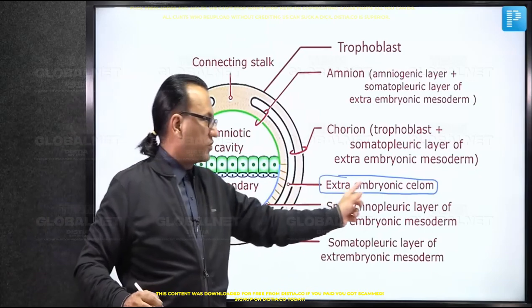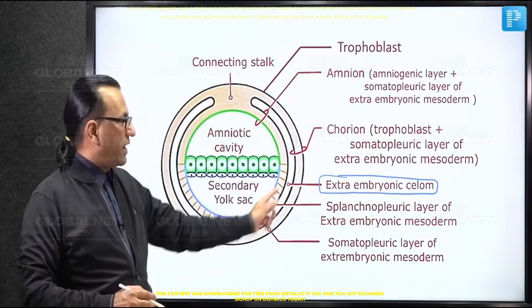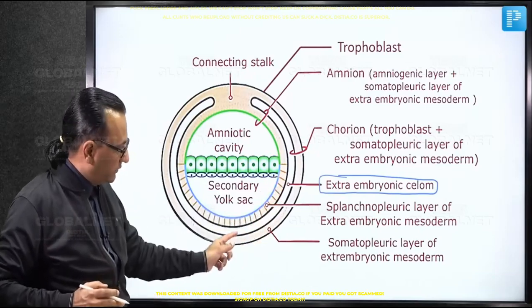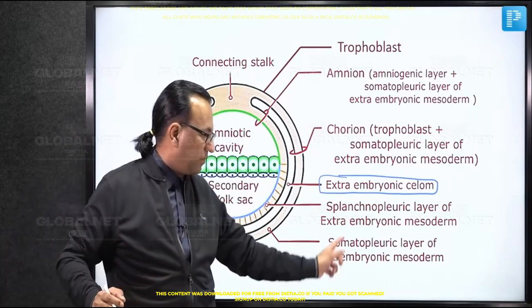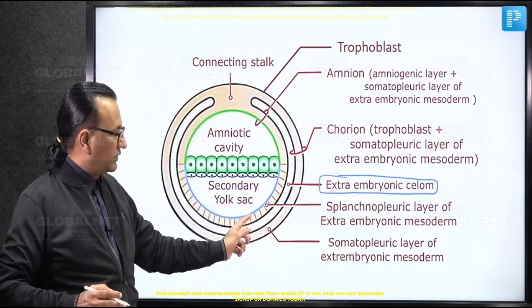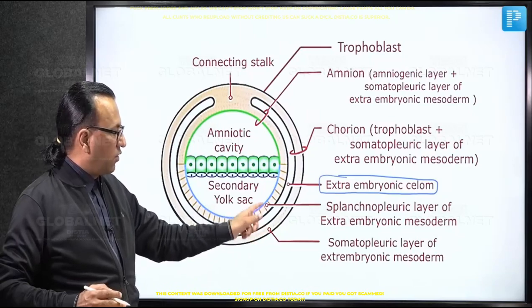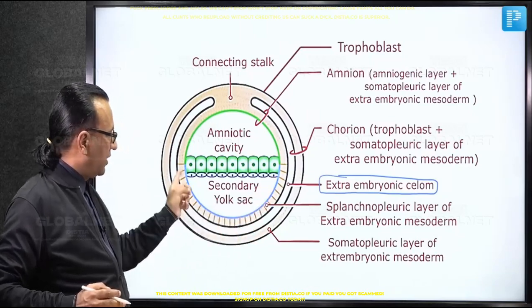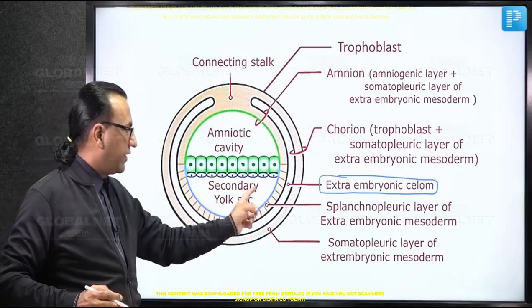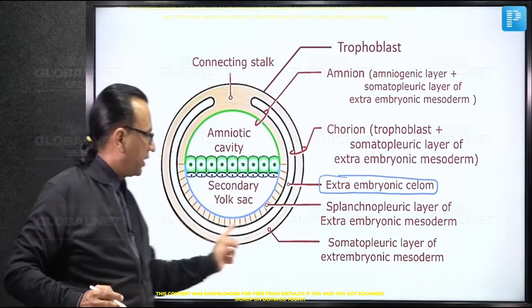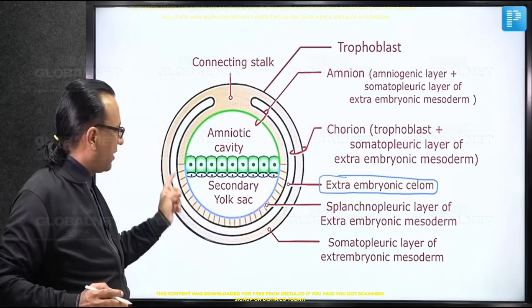And because of this extraembryonic coelomic cavity, the extraembryonic mesoderm is divided into two parts. There is an outer, which is the somatopleuric extraembryonic mesoderm, and an inner, which is the splanchnopleuric extraembryonic mesoderm. So extraembryonic mesoderm has been divided into two parts now. The one which lines the yolk sac, at the moment called the secondary yolk sac, is called the visceral extraembryonic mesoderm or splanchnic extraembryonic mesoderm.